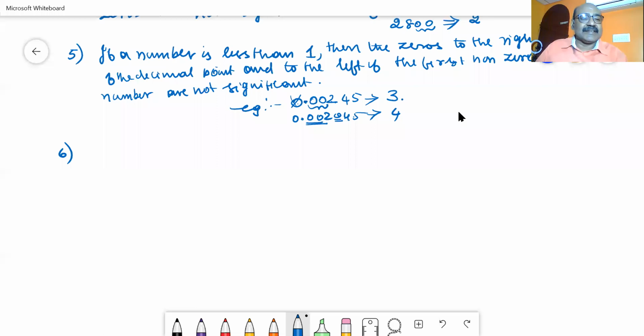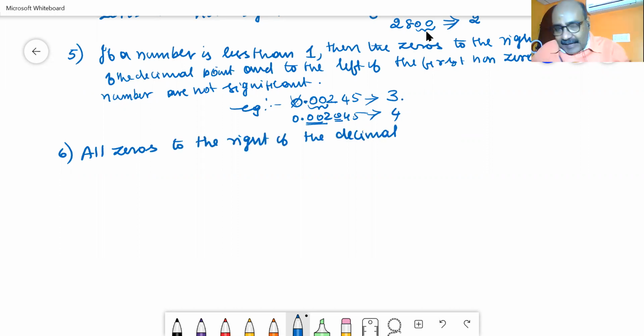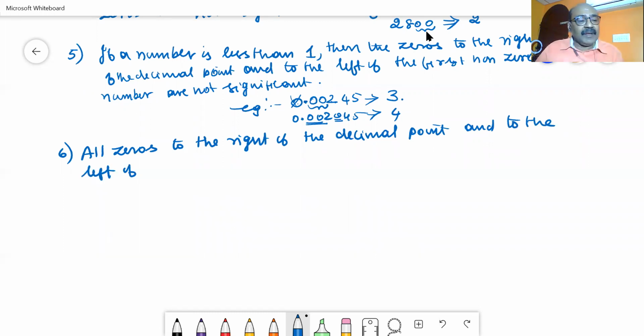Rule number 6 we are writing like this: all zeros to the right of the decimal point, when you are considering a number with a decimal point, and to the right of non-zero digits, are considered to be significant.